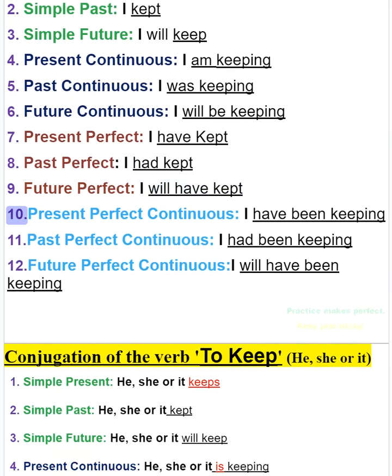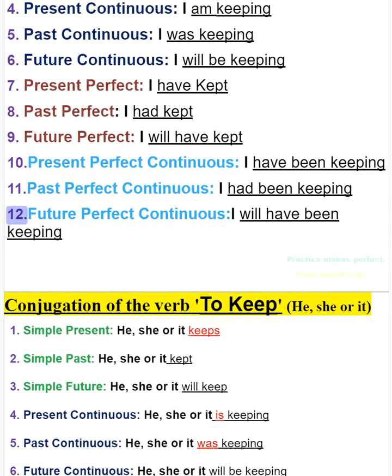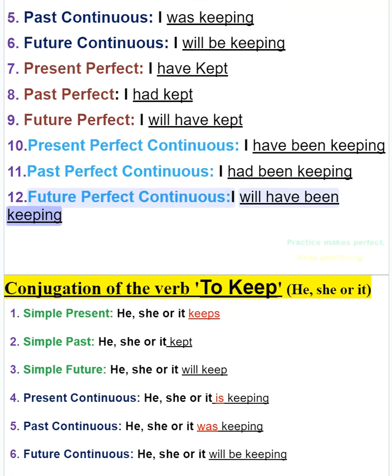10. Present perfect continuous, I have been keeping. 11. Past perfect continuous, I had been keeping. 12. Future perfect continuous, I will have been keeping.